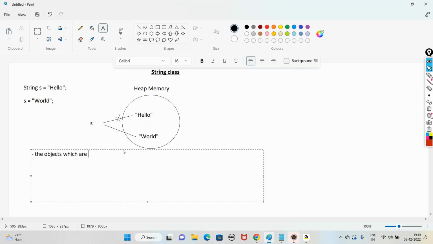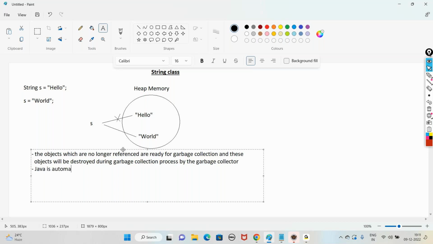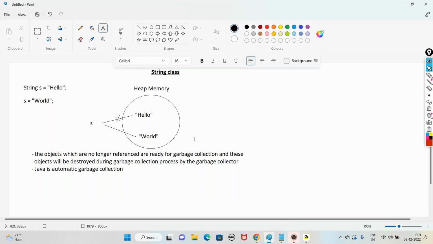So you can say the objects which are no longer referenced are ready for garbage collection, and these objects will be destroyed during the garbage collection process by the garbage collector. And already we know Java has automatic garbage collection. Our work is only to allocate memory. This allocation of memory is taken care of by Java only. Clear everyone? The meaning of immutable?